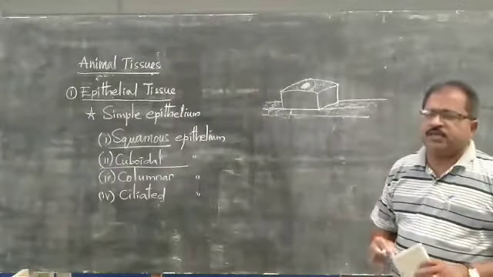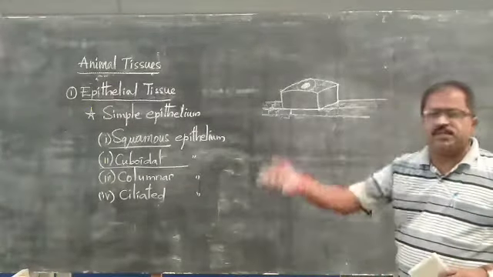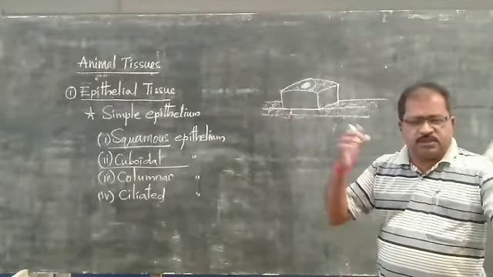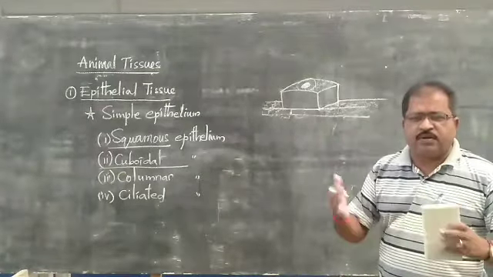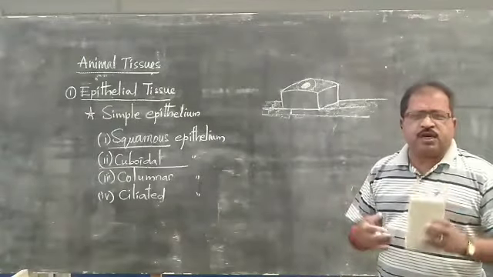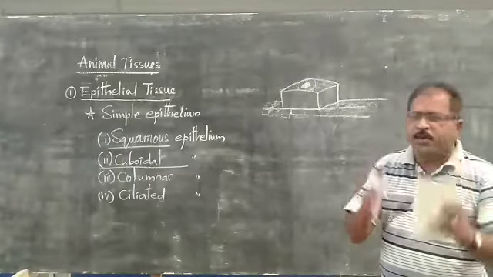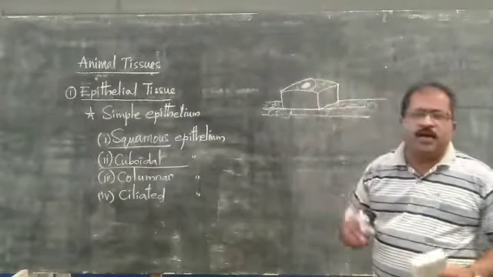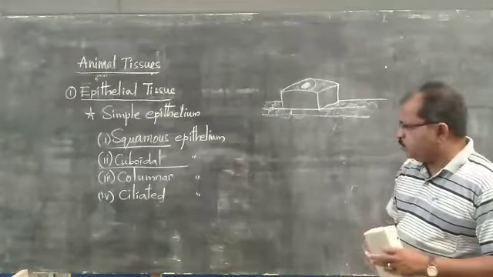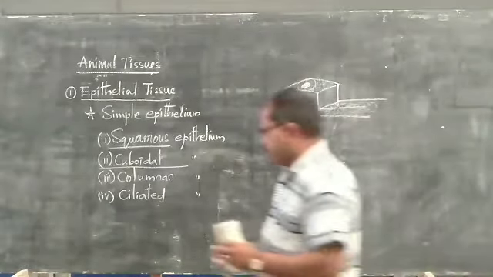This tissue is not only in the kidney but also in the blood vessels, as we have discussed already in 8th standard: arteries, veins and capillaries. Especially capillaries are completely made up of this cuboidal epithelium. Now let us move to the columnar epithelium.